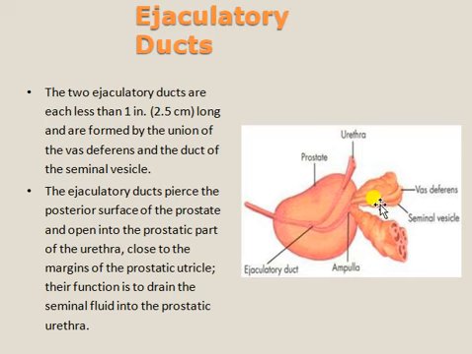This is the seminal vesicle. The vas deferens enters the seminal vesicle. Then this is the prostate gland, and this is the ejaculatory duct, and this is the urethra. The two ejaculatory ducts are each less than 1 inch long and are formed by the union of the vas deferens and the duct of the seminal vesicle.